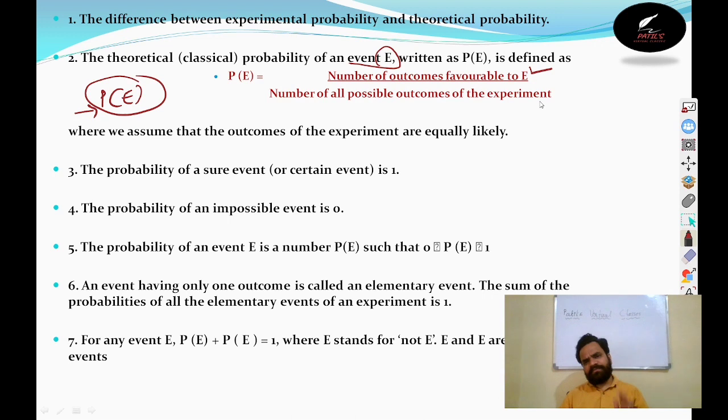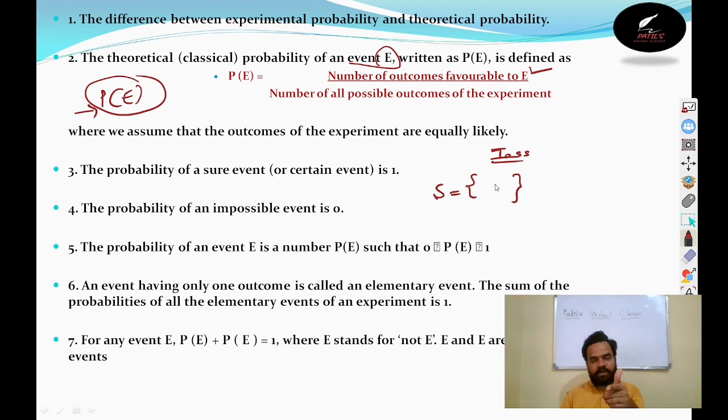What are the number of favorable outcomes and the total number of outcomes? I'll tell. Take a simple example, tossing a coin. If we toss a coin, what results may we get? We may get two results: one is head, one is tail. In the sample space we write all the possible outcomes.